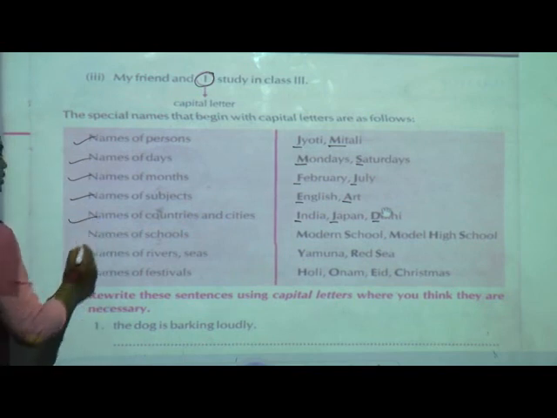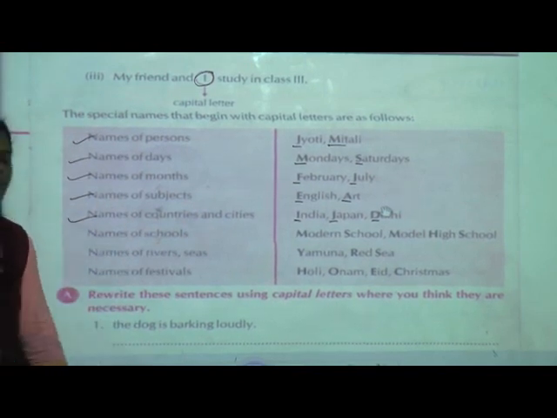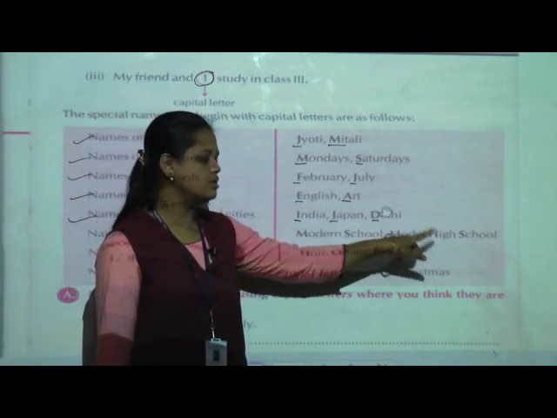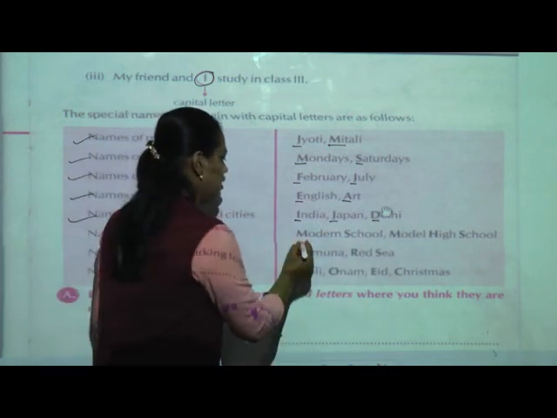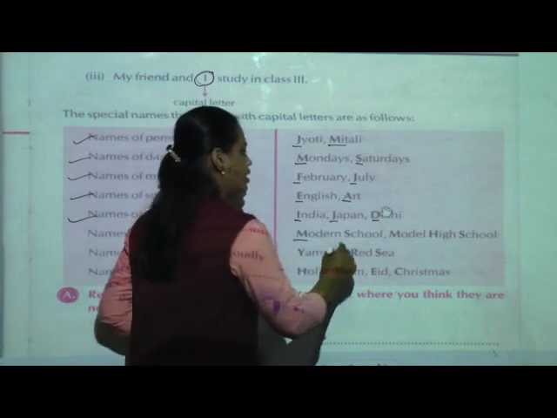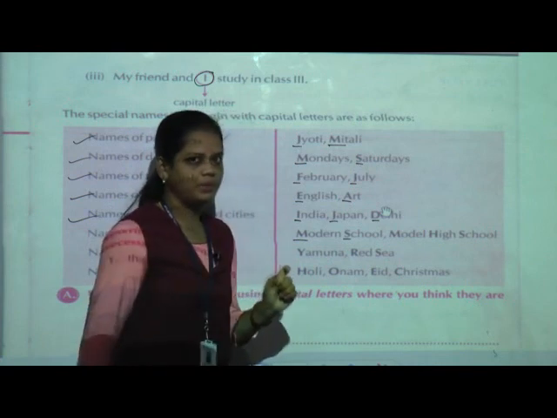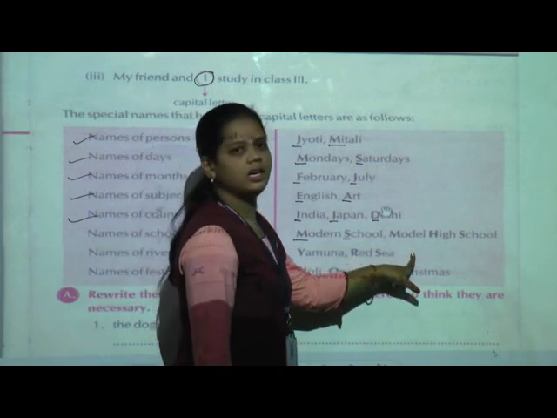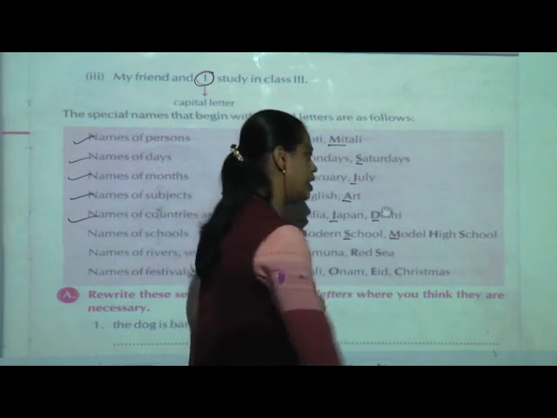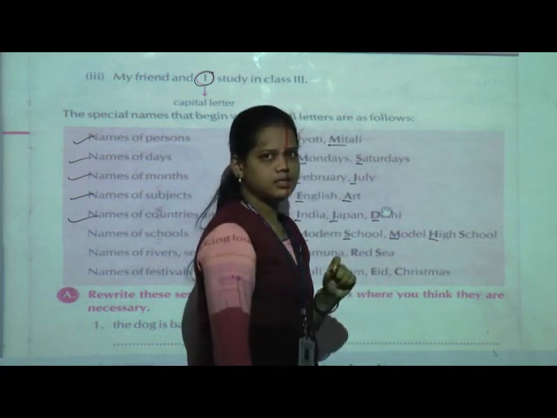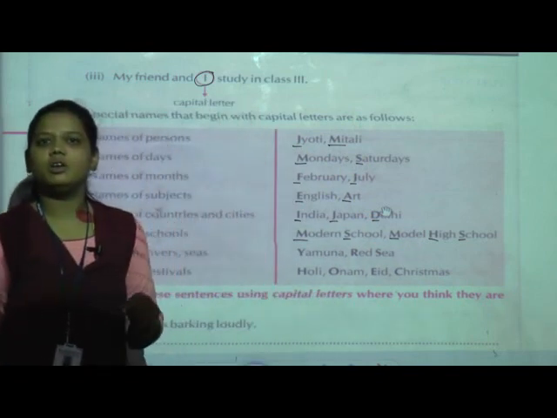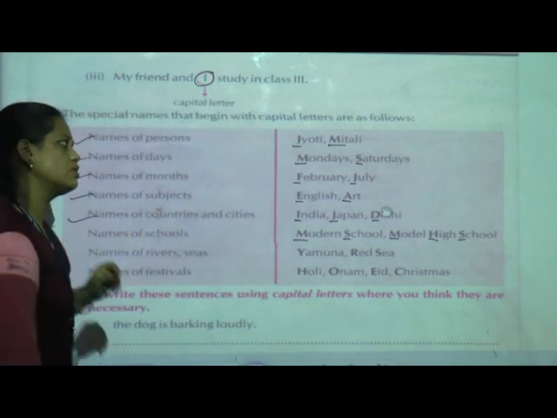Now here names of schools. Here a school name is given, Modern High School. Now here you can see M in Modern is given as a capital letter. In School, S is given as a capital letter. Other than this, you can see another school name, Model High School. M is given capital letter, High, H is given capital letter, and again School is given in capital letter. So whenever you mention a school name, suppose our school name is what?